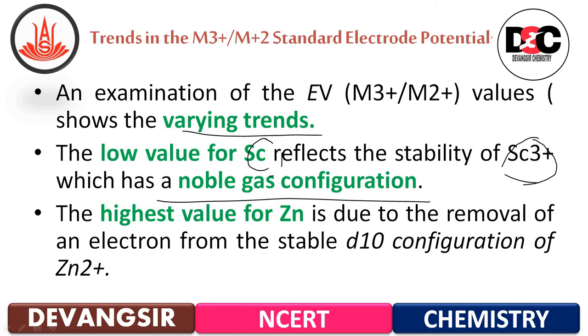The highest value for zinc is due to the removal of an electron from the stable d10 electronic configuration of Zn plus 2. So these are the trends in the M plus 3 to M plus 2 standard electrode potential.